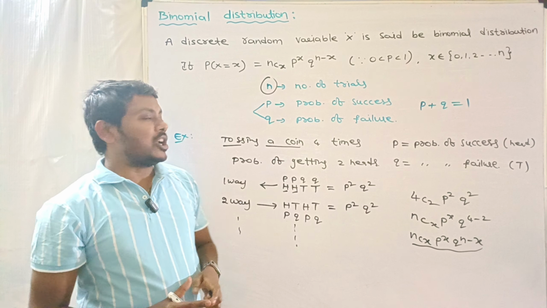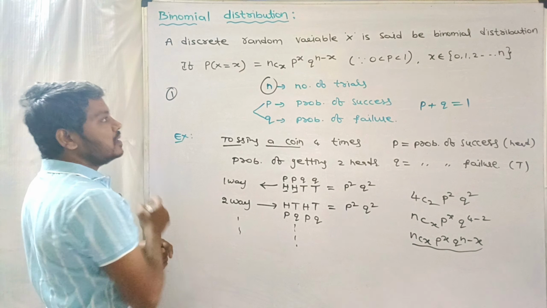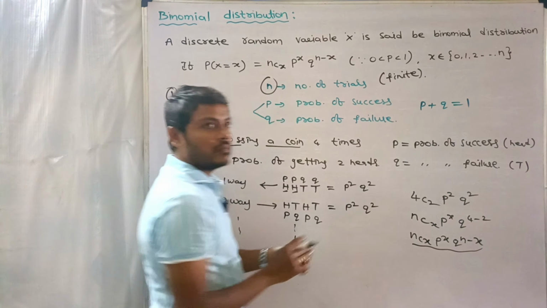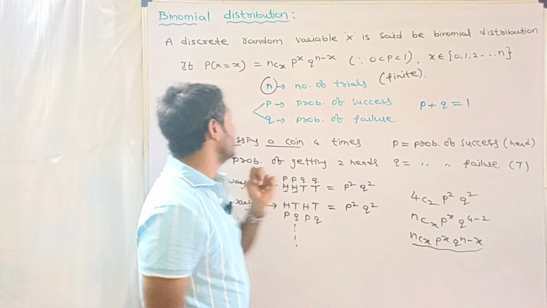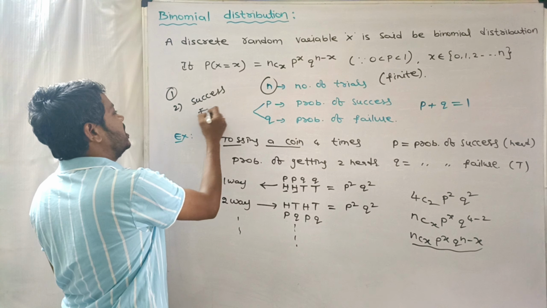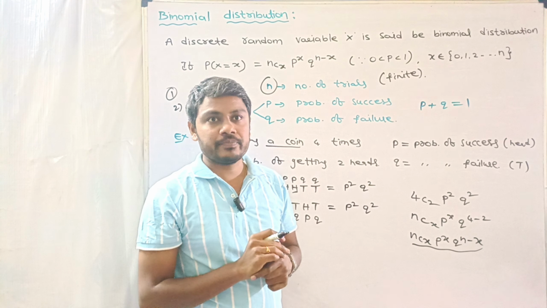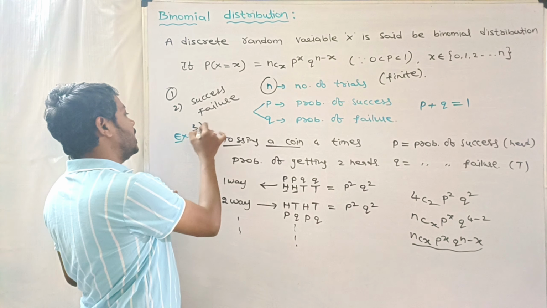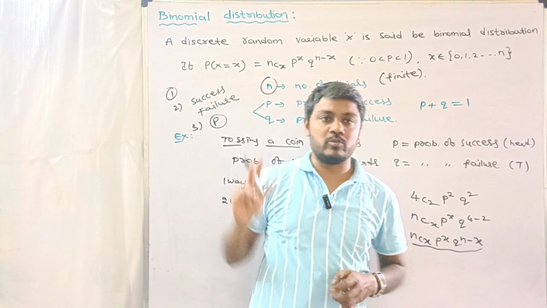Here it follows a few conditions. The first condition is the number of trials is finite. The second condition is each trial has 2 outcomes, one is success and the second one is failure, that is P and Q. And also the probability of success is always denoted by P. So these are the 3 conditions for binomial distribution.